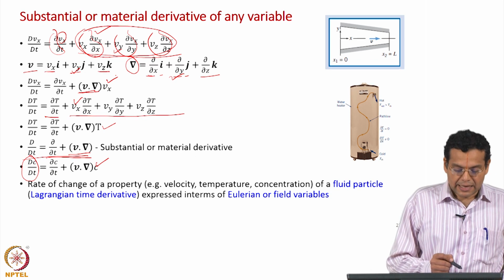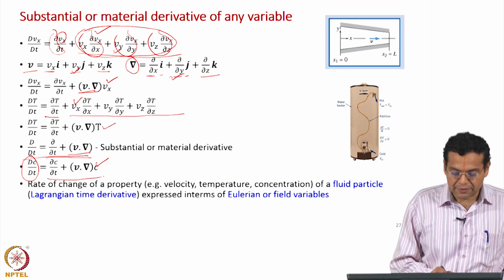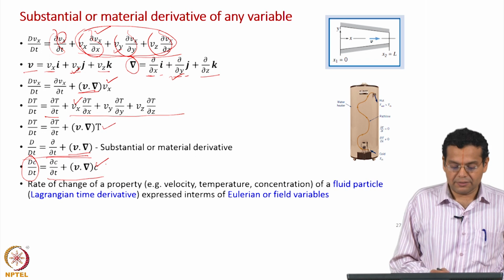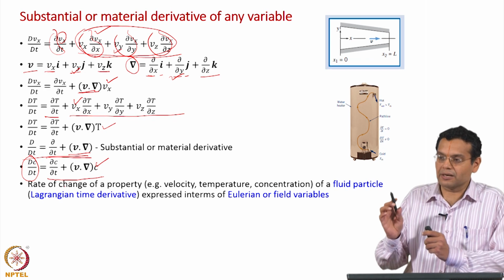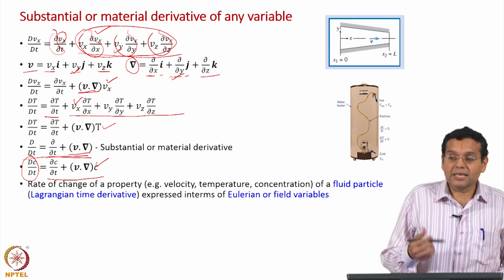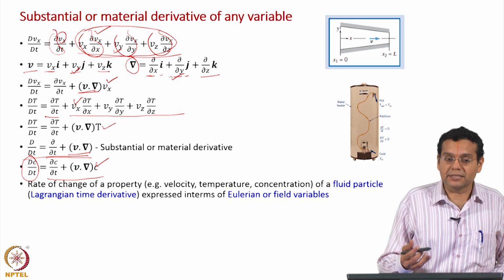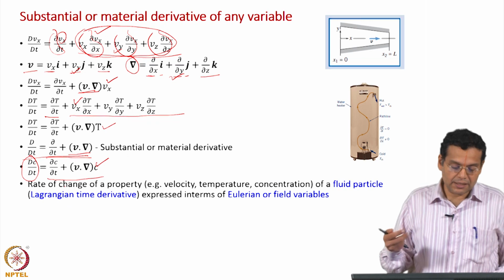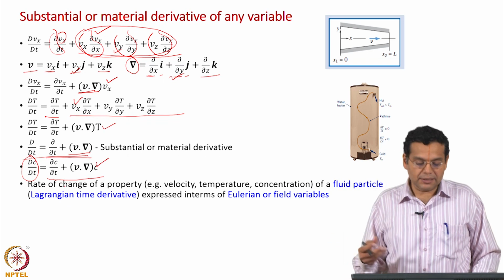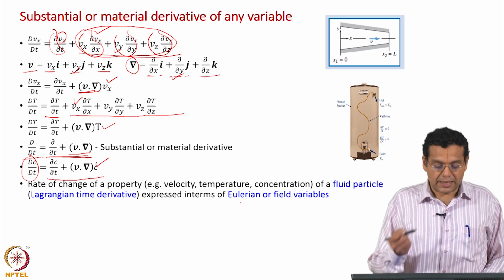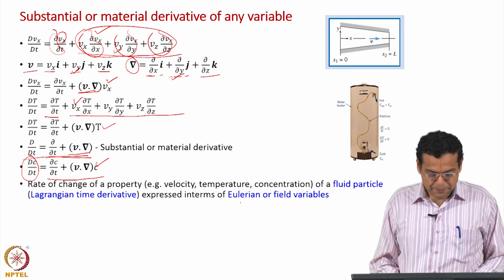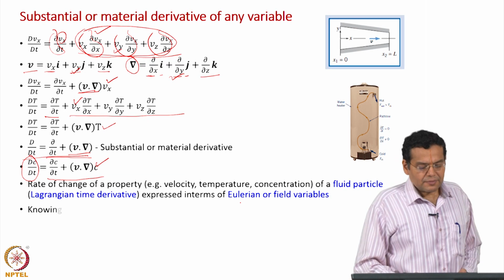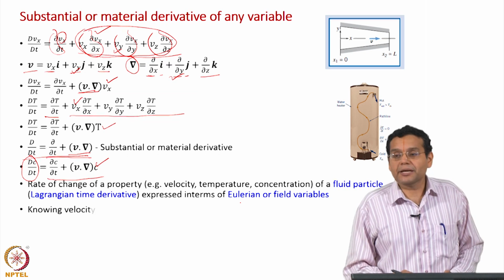Okay. And if you use the derivatives in this particular combination, ∂/∂t + V·∇ operating on any variable, the physical significance you get becomes Lagrangian. That is a significant advantage. If you measure a property in terms of Eulerian variables, you can get the Lagrangian derivative meaning. And that is what I just explained to you.